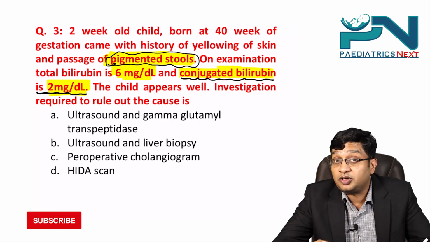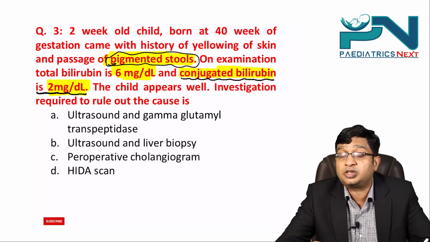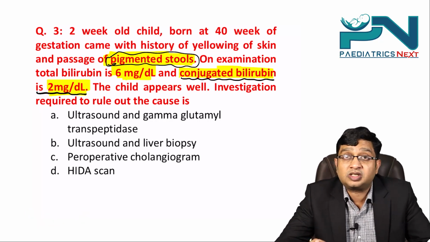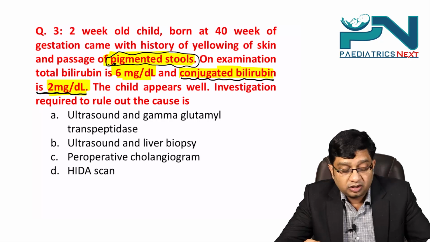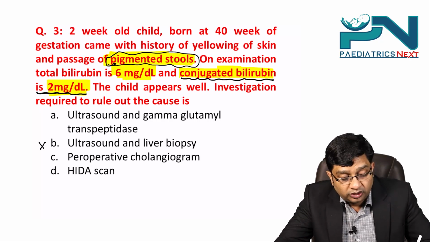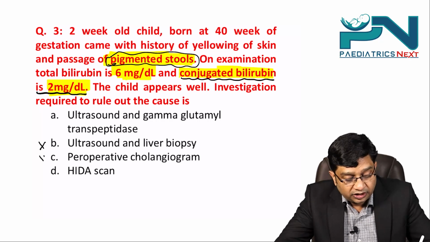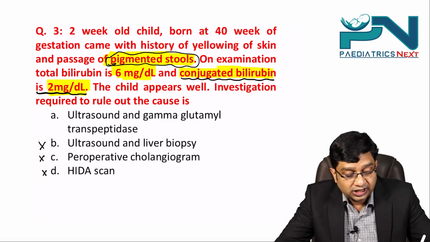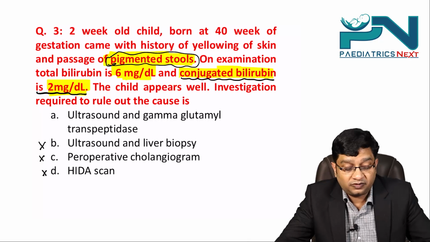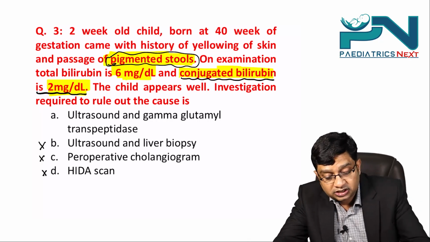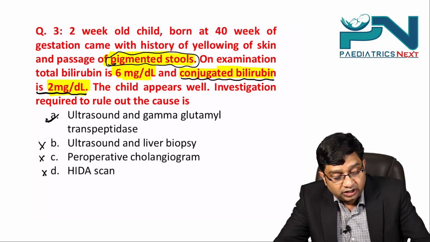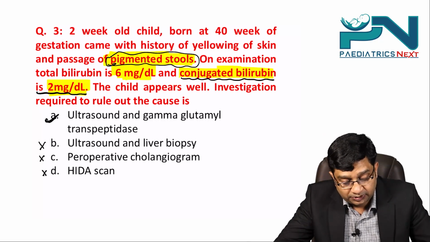Try to understand, because we are always in a hurry. We do not read the points that are being given. This is a case of a pigmented stool, not the pale or clay colored stools. So that means they are not talking of EHBA, and as they are not talking of EHBA, ultrasound and liver biopsy, per operative cholangiogram, HIDA scan, that does not carry the significance. So what is required to be done is the ultrasonography and gamma glutamyl transpeptidase.